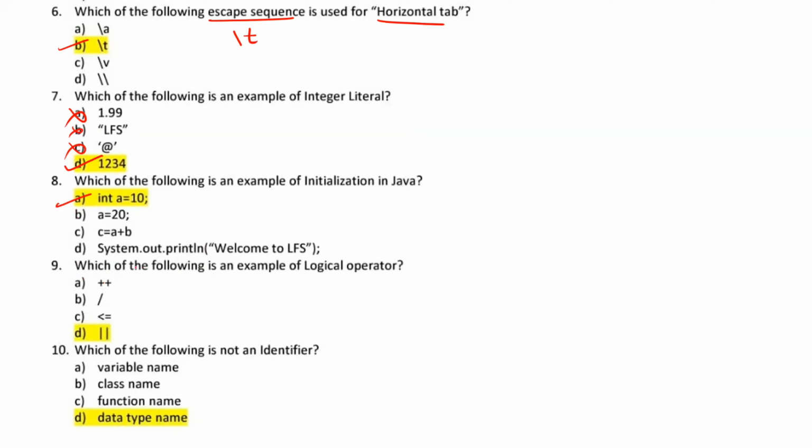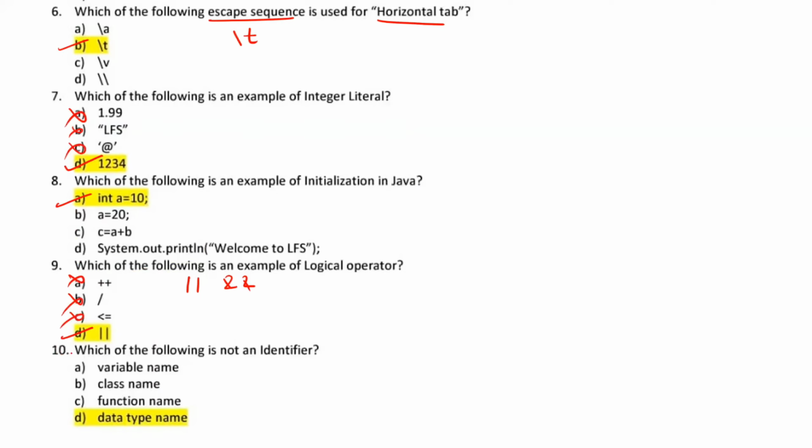Which of the following is an example of a logical operator? So guys, we might have heard of many logical operators like logical or, logical and. So from this we can conclude that this is the correct answer. This is an increment decrement operator, so this is not correct. This is arithmetic, this is also not correct. This is relational, so this is also not correct.